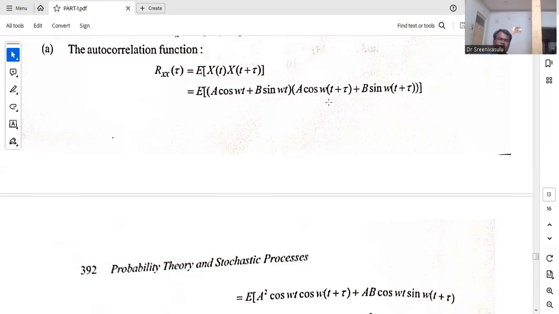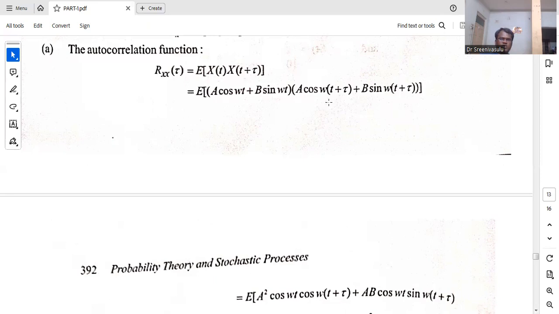Now consider the x of t formula, a cos omega t plus b sin omega t, whatever the given formula. And for x of t plus tau, wherever you have a t, that t is replaced with t plus tau.